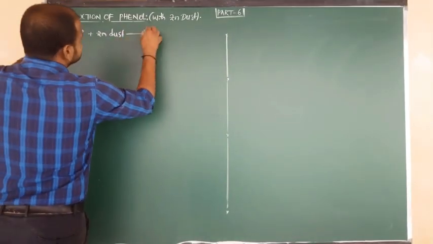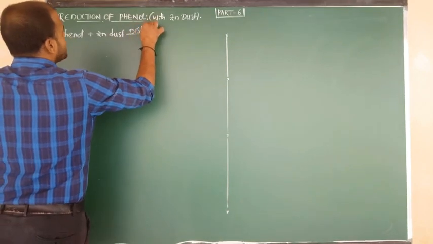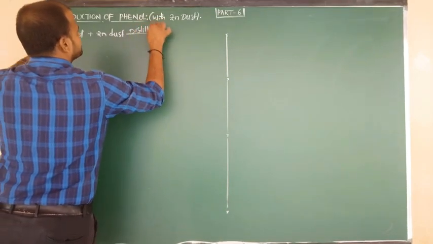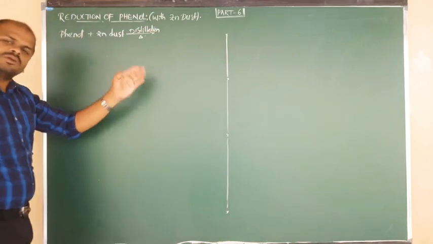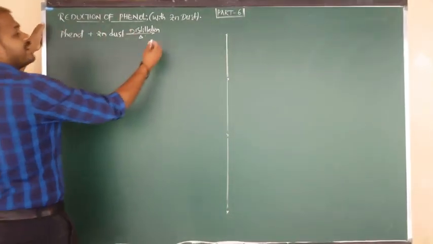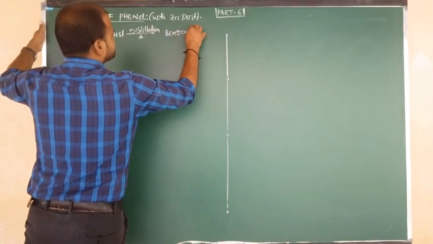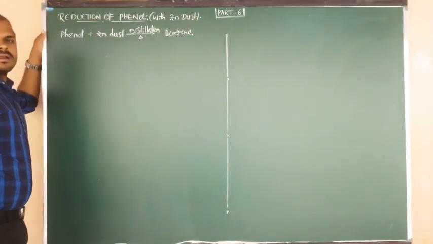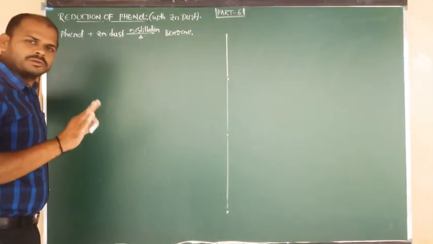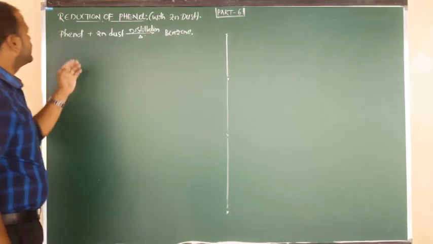And this process, try to remember, is known as distillation, nothing but one type of purification method. Finally here we are getting the product, nothing but benzene. And here we are going to get another byproduct, I will tell you later. First of all, focus on the statement.